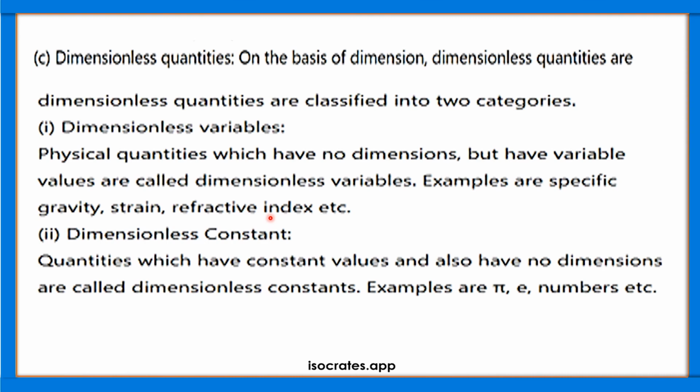The next one, dimensionless constants. Quantities which have a constant value, but also don't have any dimension, are termed as dimensionless constants. For example, pi, e, numbers, etc. So the values will be constant. For example, the value for pi is 3.14, but it does not have any dimension. So these are termed as dimensionless constants.